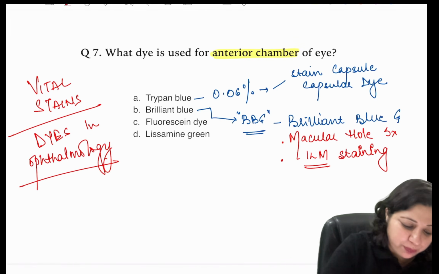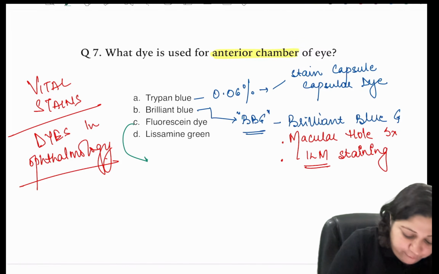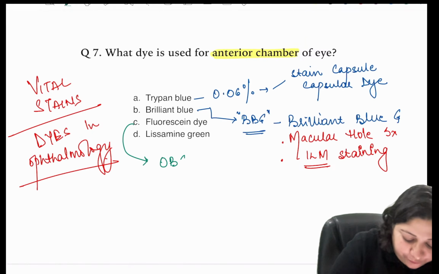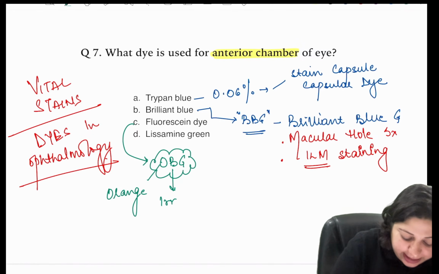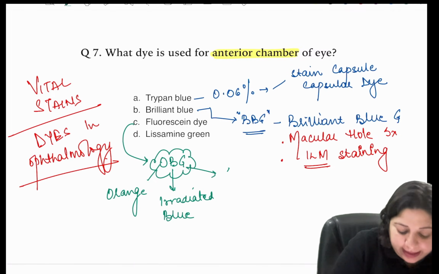The third important thing that has come up is fluorescein dye. The fluorescein dye has a beautiful mnemonic, OBG. It is an orange colored dye which is irradiated with blue color and emits green color.